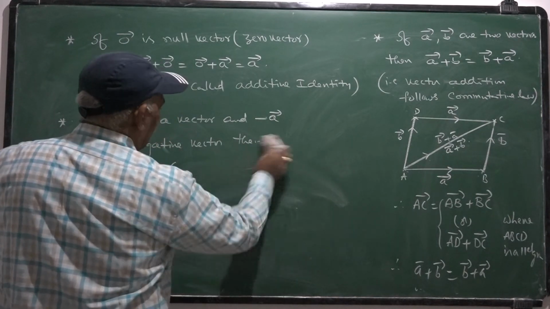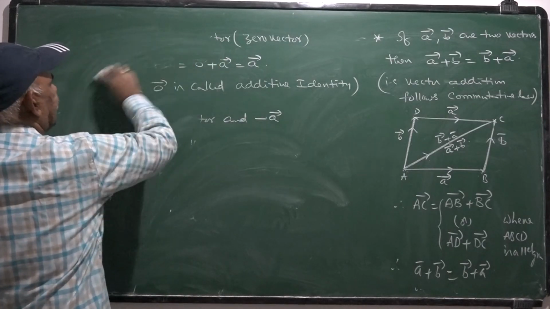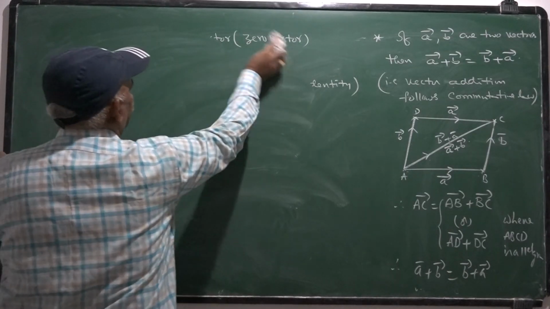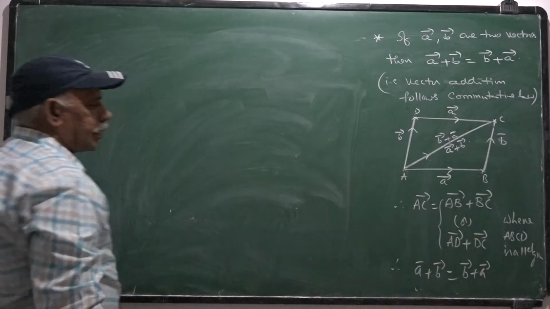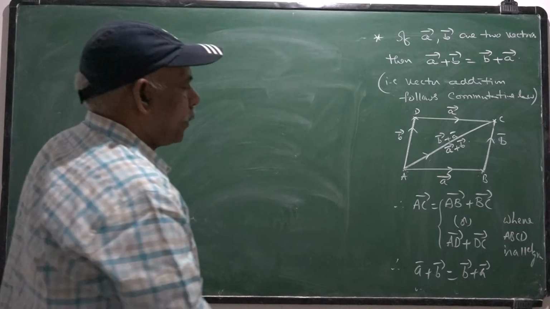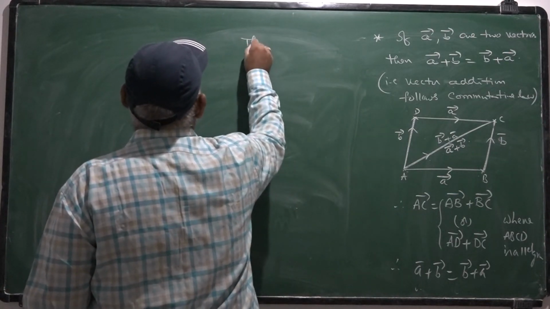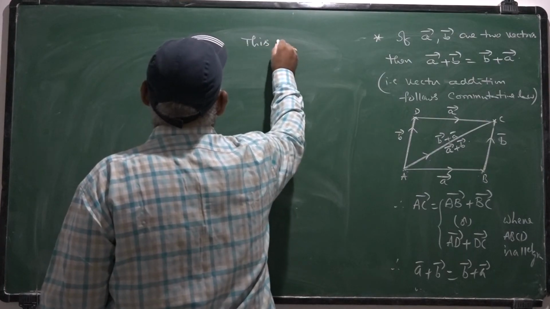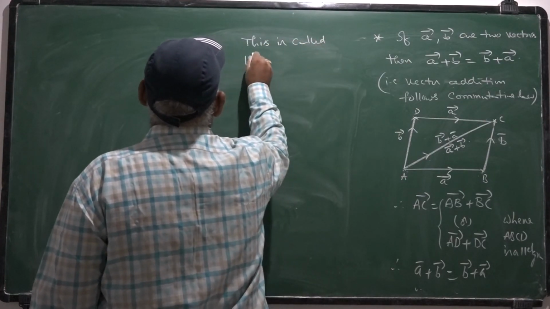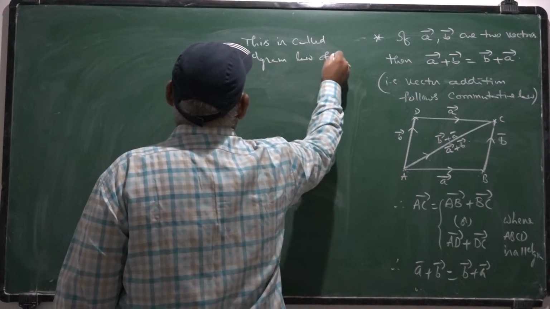By parallelogram law of vectors, you can say that vector addition follows commutative law.